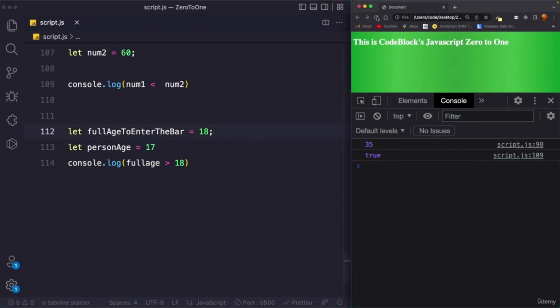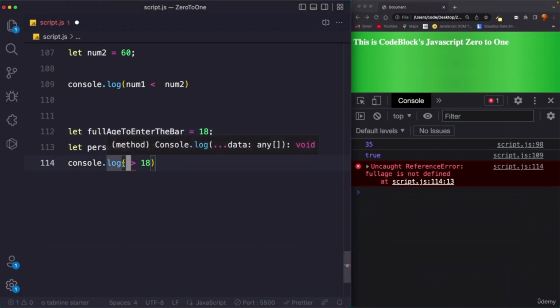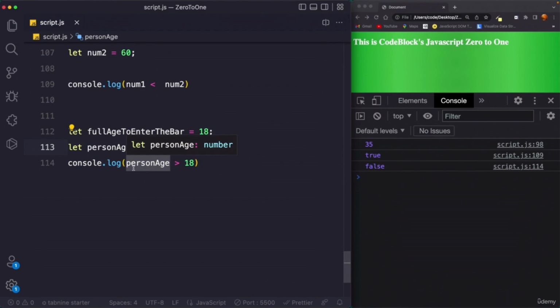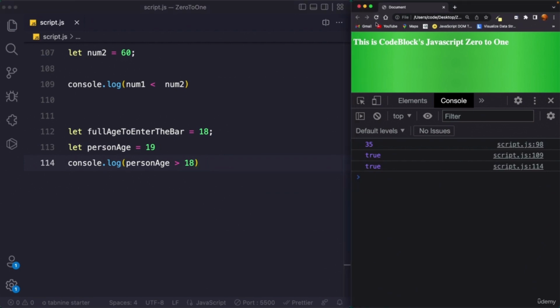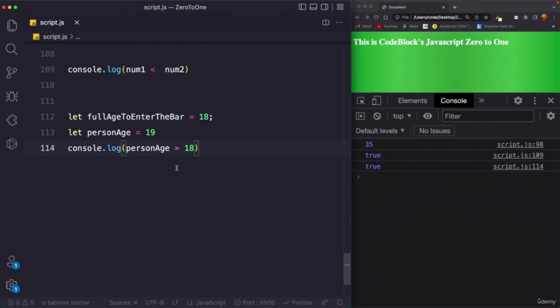So we can check console.log full age greater than 18. No, it would result in false. If I save this and reload, uncaught reference error, full age is not defined. Oh, how can we use full age? We can simply say person age greater than 18. Save this, reload, and now it says false. No, the person is only 17. So this way we can check if a person is of full age or not. And if I say 19, now it would result in true being printed. So you can see it says true, so we can allow them to enter the bar. Okay, so these are operators, and these are the use cases of operators.